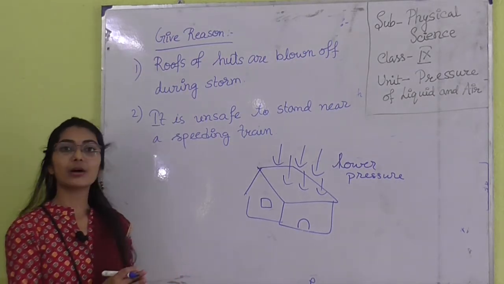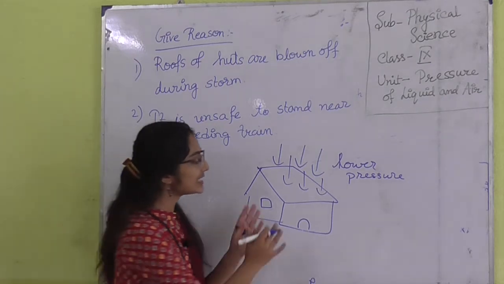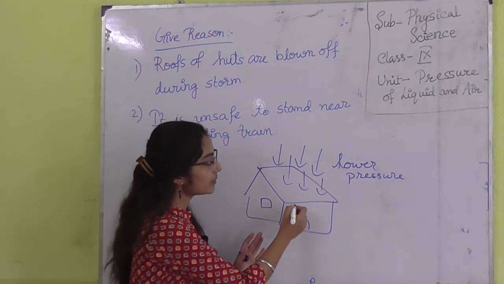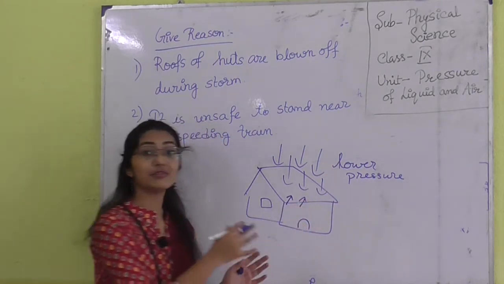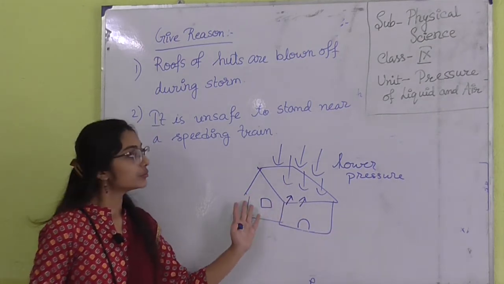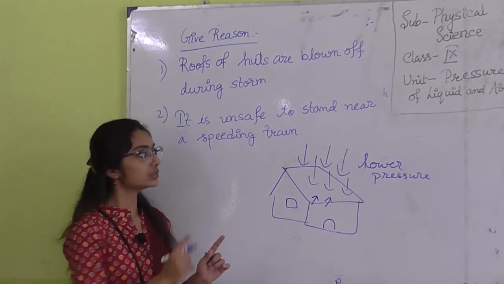So what happens according to Bernoulli's theorem? Total energy is always fixed. So this tin will start flying and it will move from inside to outside. The viscous force present in the hut will force the tin to blow off outside. This is due to the total energy.